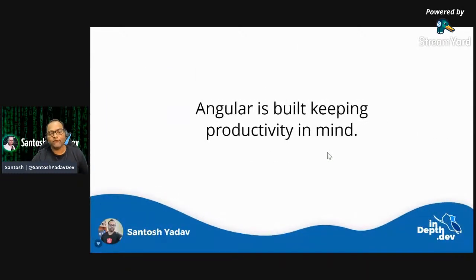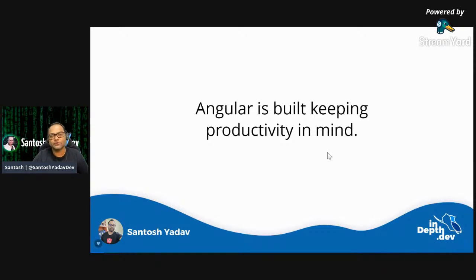So why Angular, right? Whenever you have to pick up any technology or any framework or any library, the first thing you should think about is productivity. How is my productivity going to increase if I use this particular technology, framework, or language? Of course, the job is the first thing, but once you get the job, you have to think about productivity.